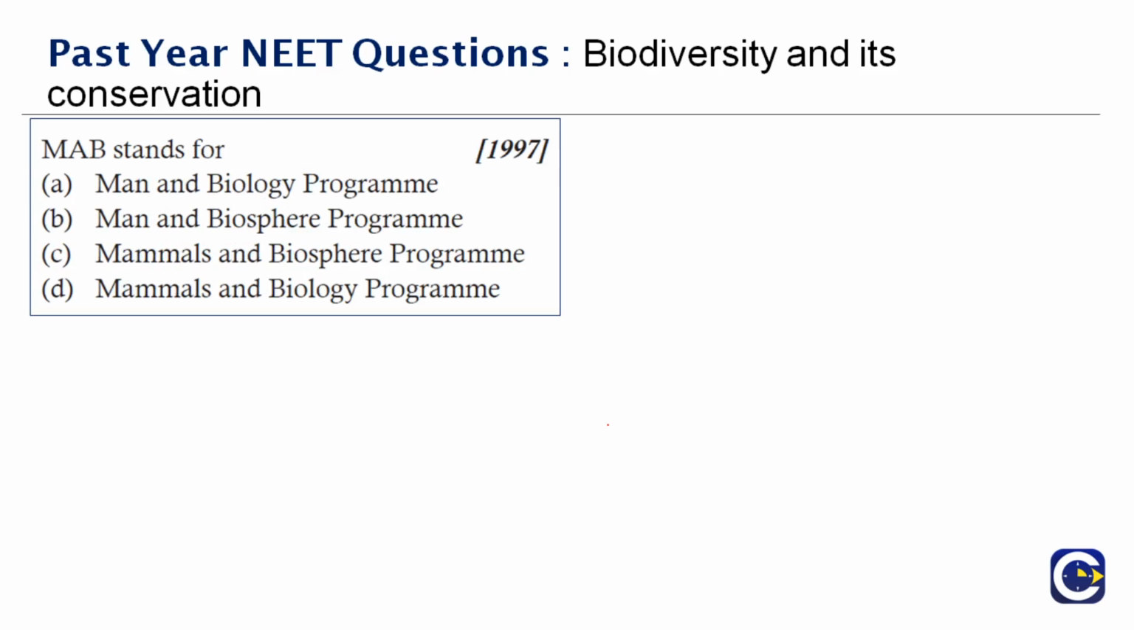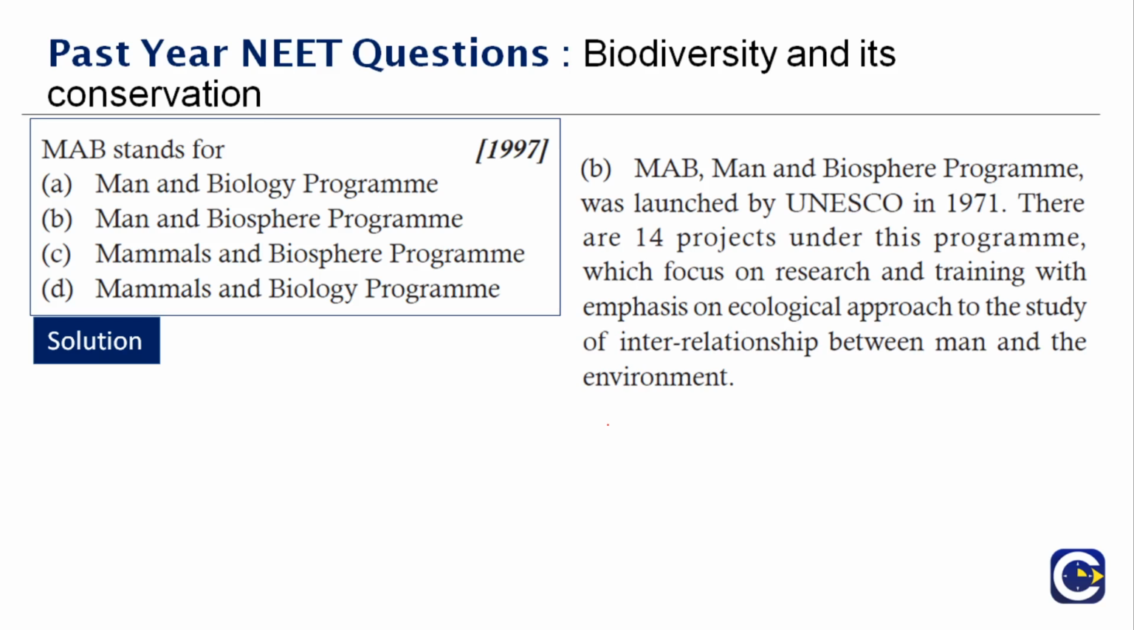Next question here. MAB stands for. So this is a direct question. I will tell you the full form and what it is. The right answer is option B, Man and Biosphere Program. MAB is the Man and Biosphere Program, and this was launched by UNESCO in the year 1971. There are about 14 projects under this program, and they focus on research and training with the emphasis on the ecological approach to the study of the interrelationship between man and the environment. So the full form of MAB is option B, Man and Biosphere Program.